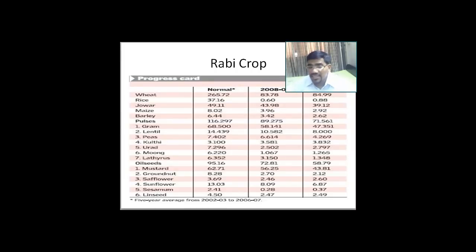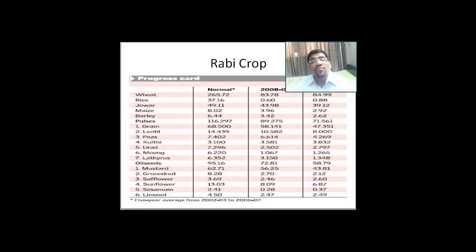We are on page 36 of the book, and here we see the cropping pattern. When you see the cropping pattern, in the figure you see different crops being shown, like wheat, rice, jowar, maize, barley. Why have I put this figure here? This figure is not here so that you may learn the data. This figure is here so that you may see the names of the various Rabi crops. The next one is the Kharif crop. Now, before I go to the Kharif crop, let us try to understand more about the Rabi crops.